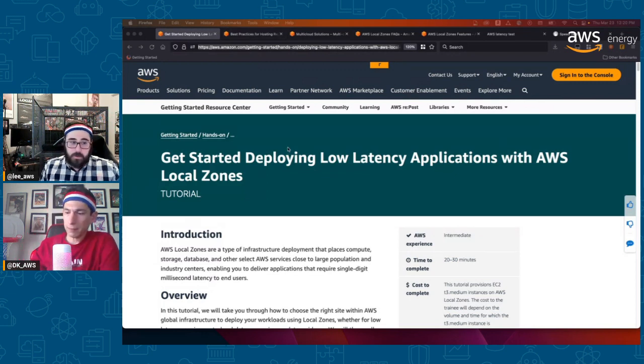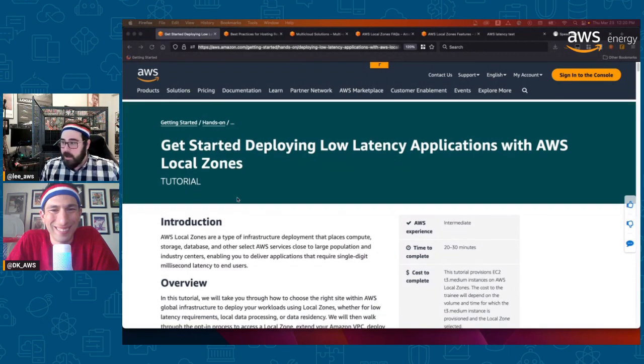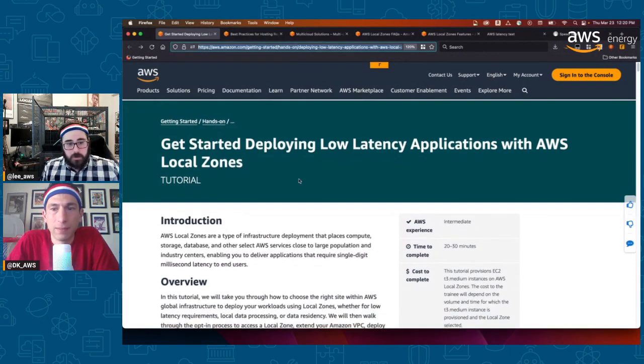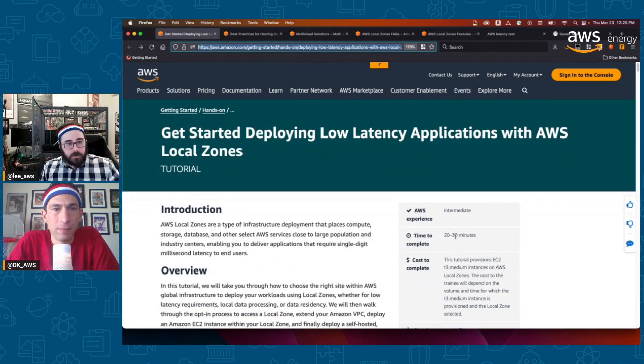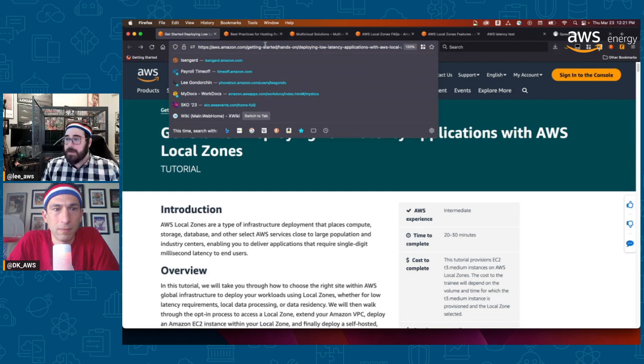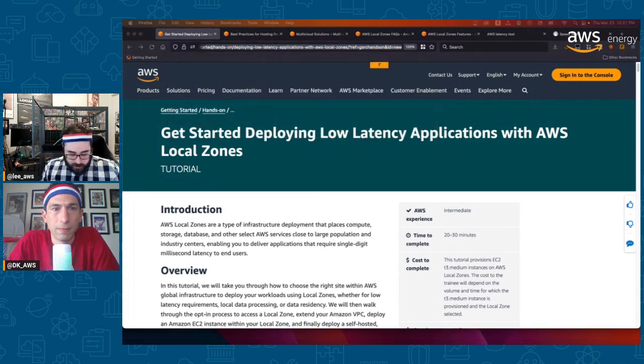Now, the cool one, as far as I'm concerned, is what we're all going to work on here. This is actually a getting started tutorial you can do. It says 20 to 30 minutes, might be a little bit more, but you can explore local zones in this particular workload and just assess, like, what is my latency actually like? How complicated is it? It'll show you it's actually very similar conceptually to what you do already. So let me grab this and drop it into chat and Twitch here. That should work for you.